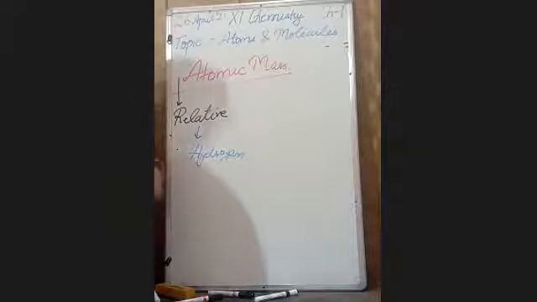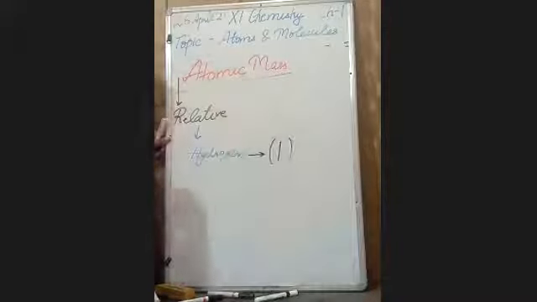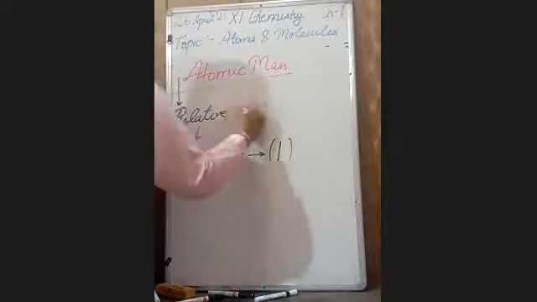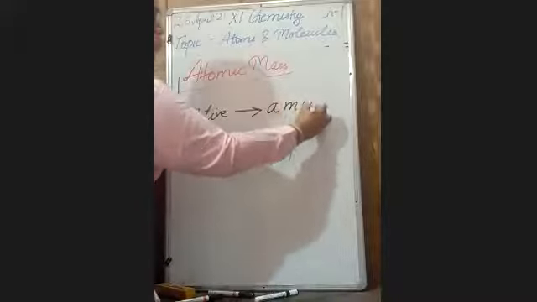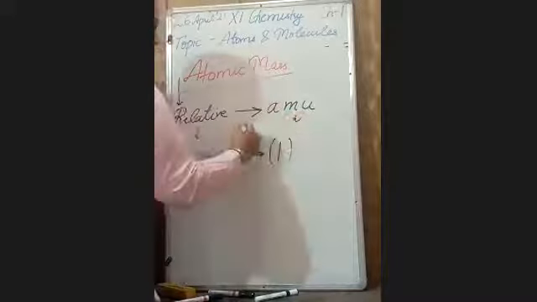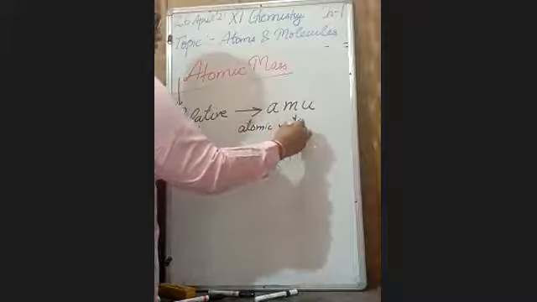Its atomic mass is arbitrarily chosen as 1 without any unit, and atomic mass is calculated in terms of AMU. AMU is the unit of atomic mass, the atomic mass unit.